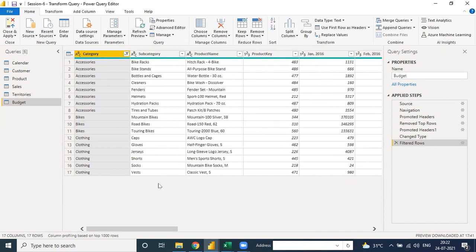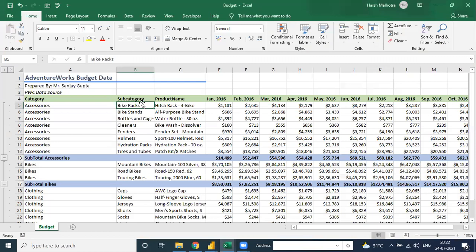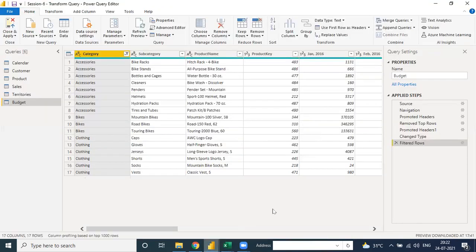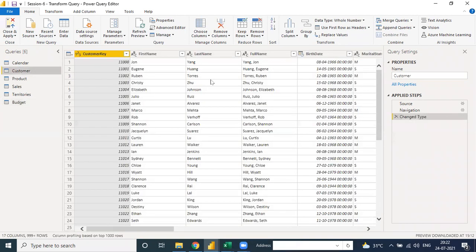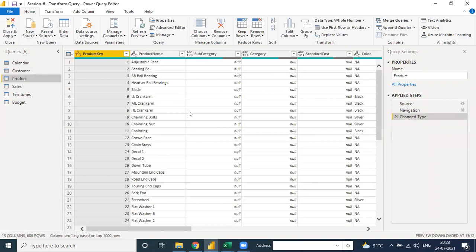See, first we move to the Excel file. I have one doubt. Yes, tell me. Can you go to that Power BI customer table? I saw the green and black in some table, the product table. Can you check the product table? Green and black, where? Yeah, it's up. What is that?